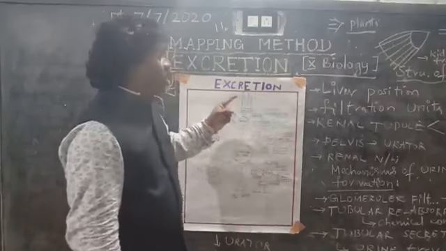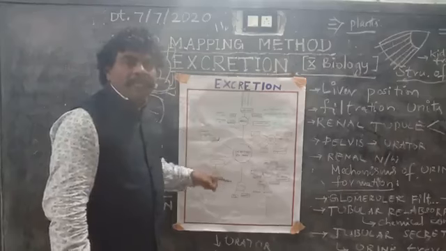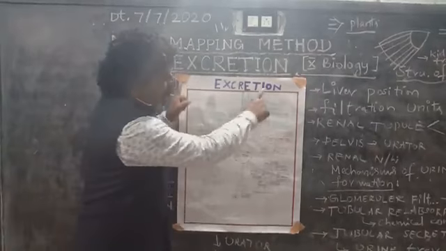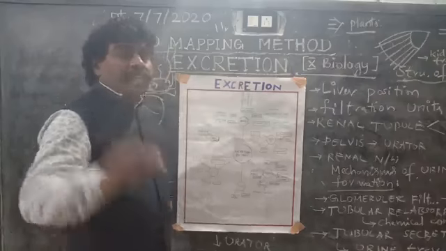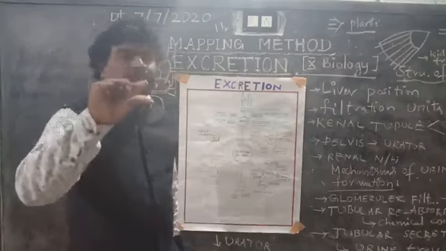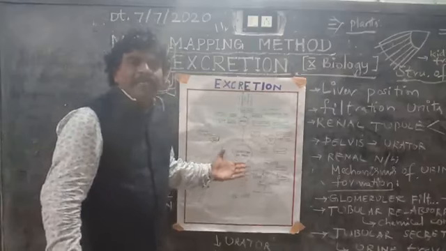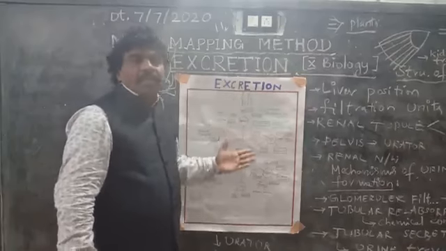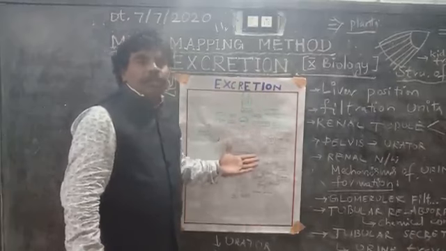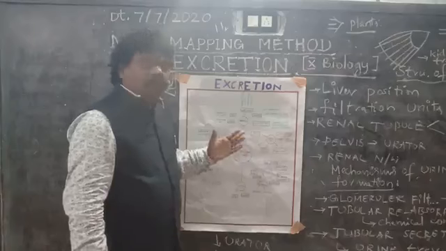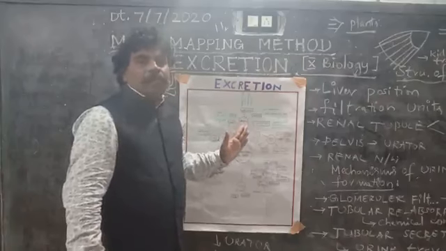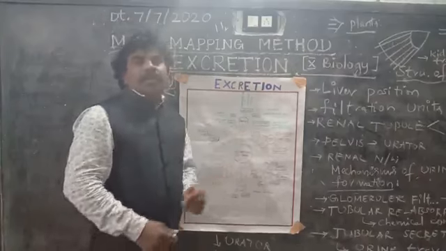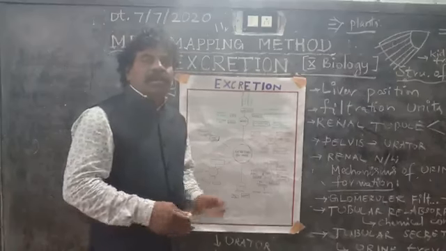So the excretion process of the kidney in human beings will be like this. This is the mind mapping method on the chapter of excretion, the waste-sending system. We have to trace out the total content of this chapter according to the sequence of concepts, and give each and every concept a different color. The psychology of coloring works very well in the brain.